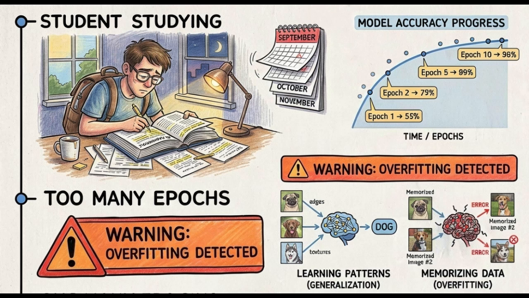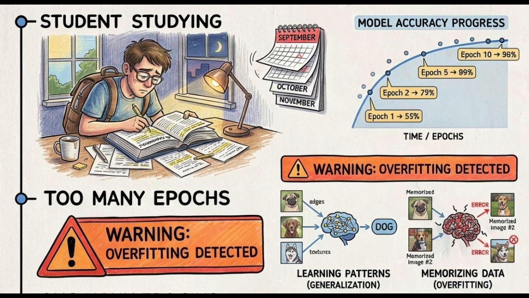Imagine you're preparing for an exam. You don't study your book just once. You revise it again and again. With every revision, your understanding improves. Deep learning follows the same process. During the first epoch, the model makes many mistakes. In later epochs, it gradually improves. As training continues, the model becomes more accurate.